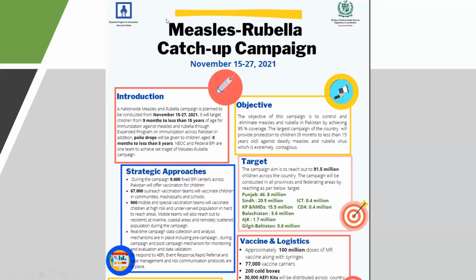So recently there was a measles and rubella catch-up campaign under this EPI program that was held between the 15th and 27th of November 2021. The target was to campaign in all provinces, and these were the estimated populations targeted, with logistics of 77,000 vaccines and so on.